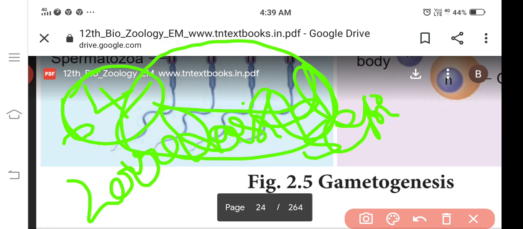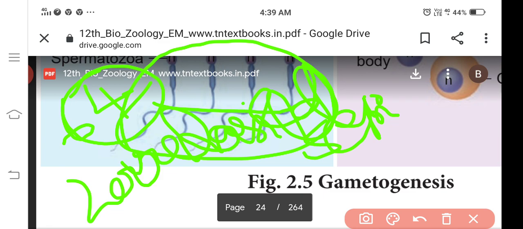Spermatogenesis means the sequence of events that takes place in the seminiferous tubules. We know that the seminiferous tubules contain Sertoli cells and spermatogonia. At the time of spermatogenesis, the germ cells migrate towards the testes.